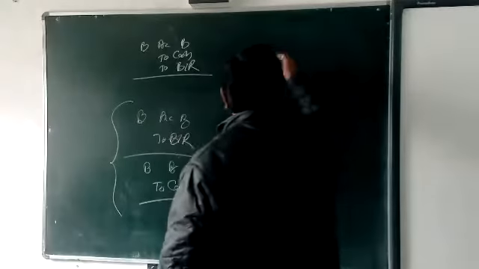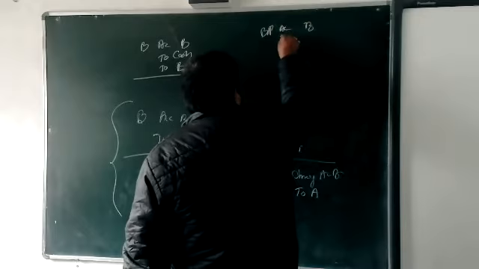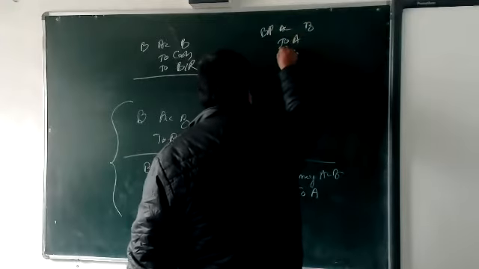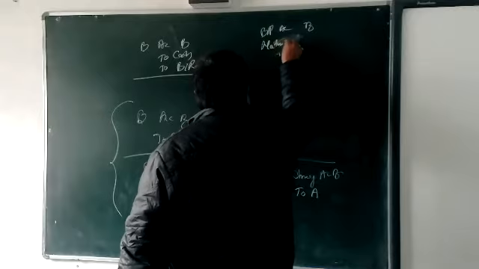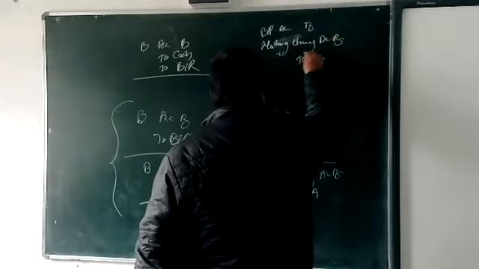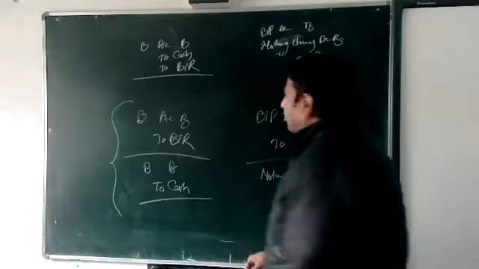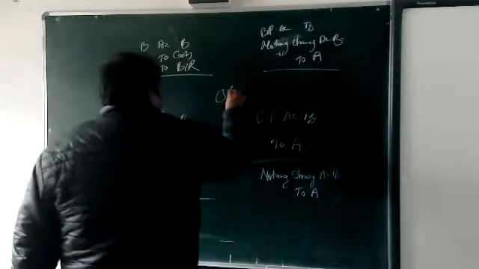Here, just like this, BP account debit to A, noting charge account debit to A. Okay, beta? In the place of these two, we can do only one.